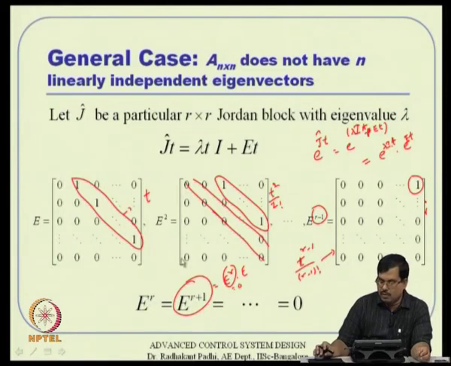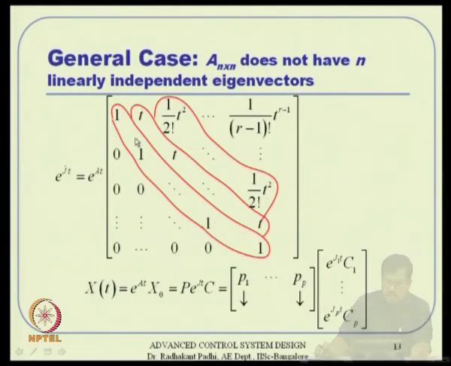So, we have to only consider up to e to the power r minus 1, that is where the series is over basically. And if I put them, this e to the power J hat t is nothing but e to the power this fellow plus that fellow. So, e to the power this into e to the power that. That is e to the power lambda t into e to the power E t, and e to the power E t turns out to be that series, that matrix actually. The first row will be that way, the second one truncates, things like that.